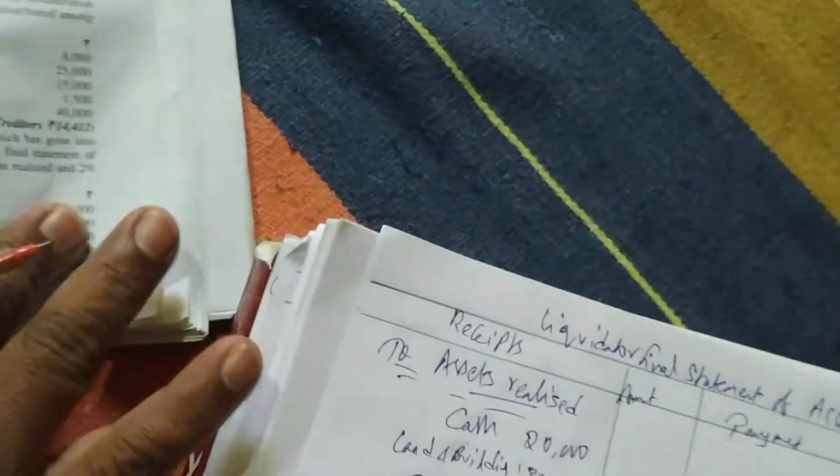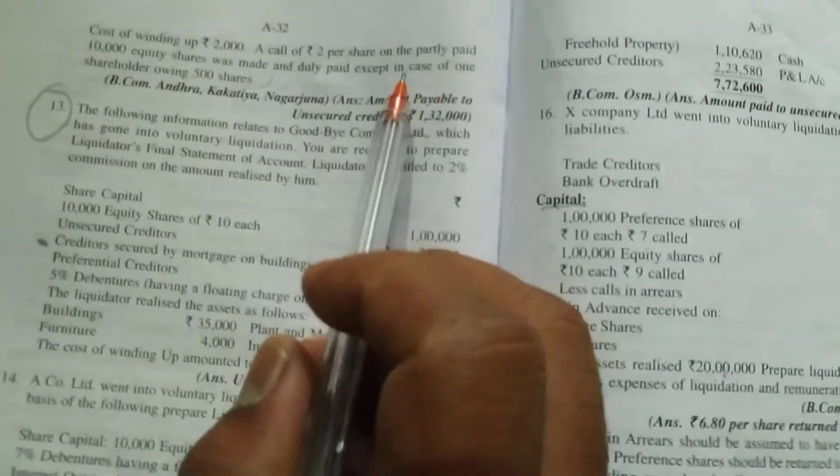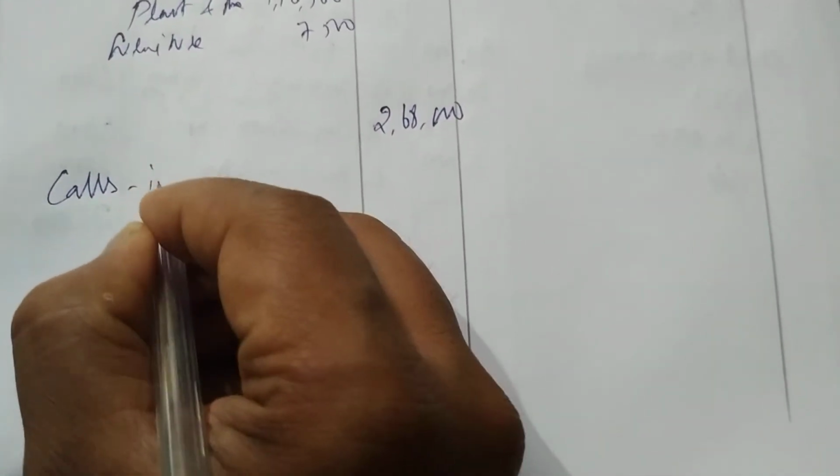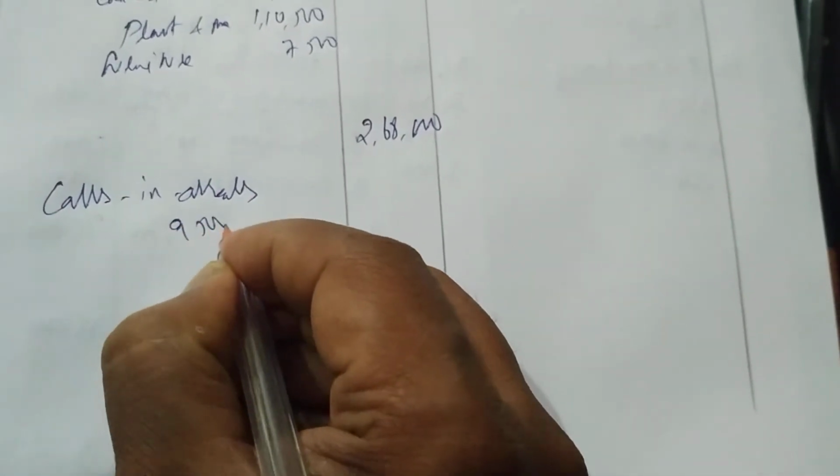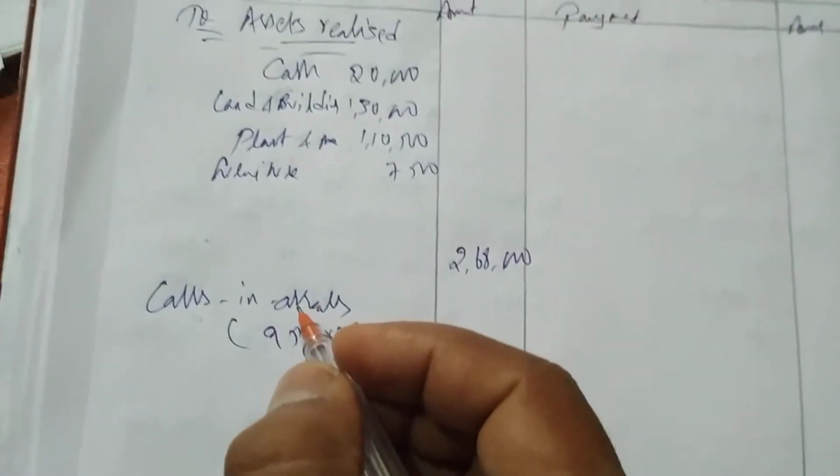The call money is also there. How much is the call money? He's saying 9,500 shares. We are receiving money, so we write it as call money received. How many shares? 9,500, multiplied by 2 rupees. So we write 9,500 into 2, and we get 19,000.